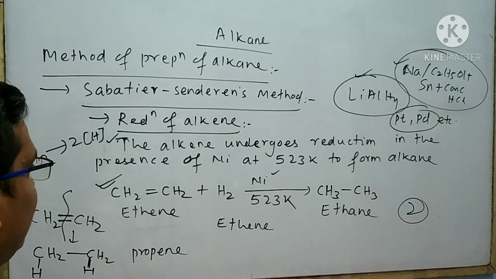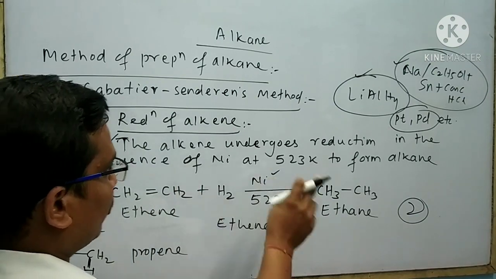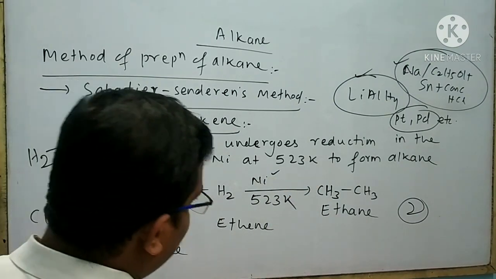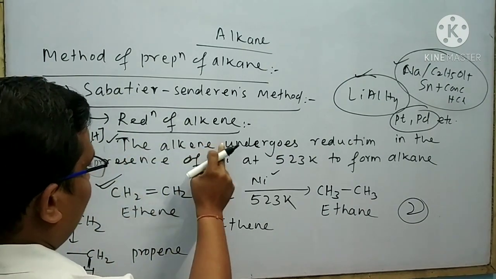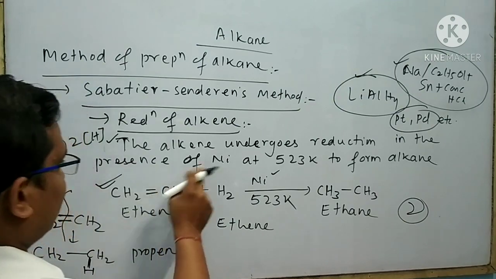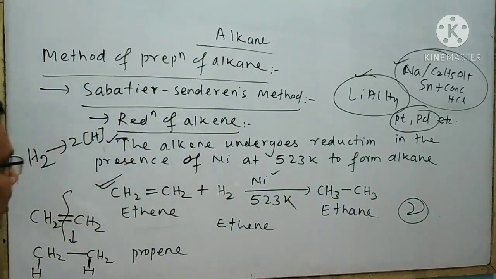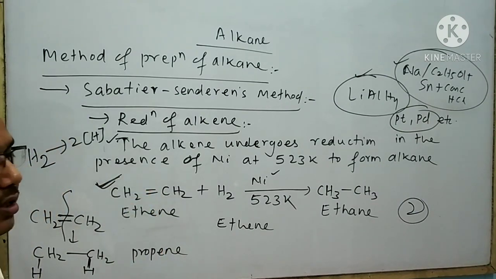Remember this important point. Suppose a question asks what happens when an alkene undergoes reduction in the presence of nickel at 523 Kelvin. Then your answer is: the alkene undergoes reduction in the presence of nickel at 523 Kelvin to form an alkane, and you must write this equation at the bottom of the statement.